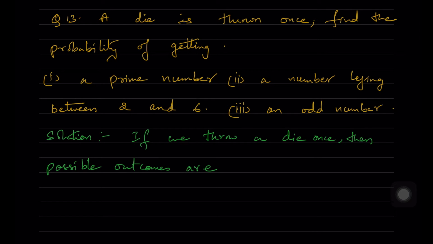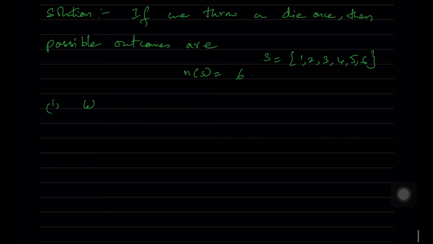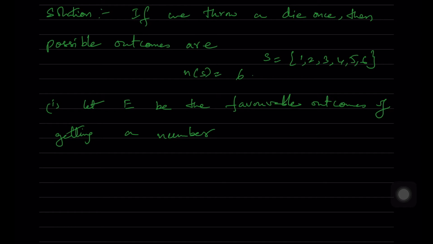So N of S is equal to 6, and we have to consider a prime number, a number lying between 2 and 6, and an odd number. We have to find out the probability of getting all this. So what are prime numbers? 2, 3 and 5 are the prime numbers from 1 to 6. So we'll take this as one favorable event. Let E be the favorable outcomes of getting a prime number. Then E is equal to 2, 3, 5. So number of elements in this is equal to 3.